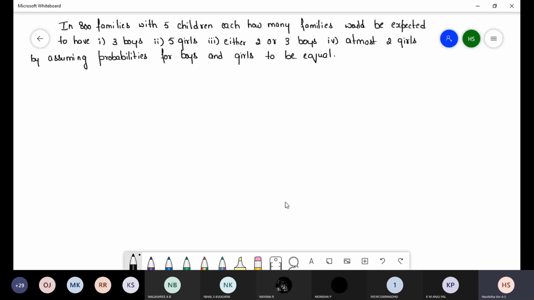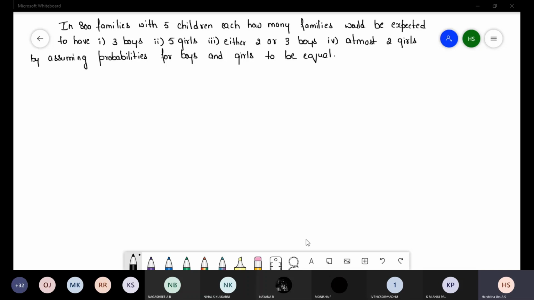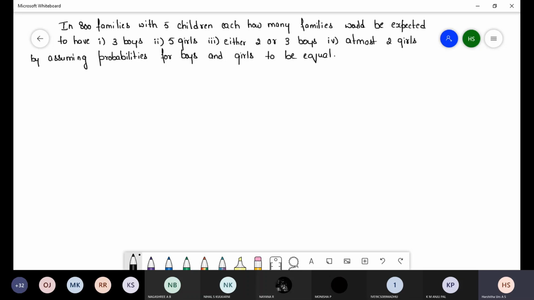In 500 families with 5 children each, how many families would be expected to have: first, 3 boys; second, 5 girls; third, either 2 or 3 boys; fourth, at most 2 girls, assuming the probabilities for boys and girls to be equal. So here we have to start the solution by taking the equal distribution.